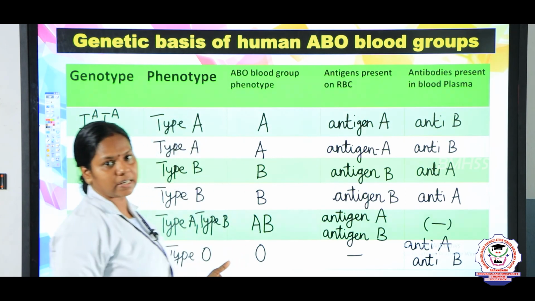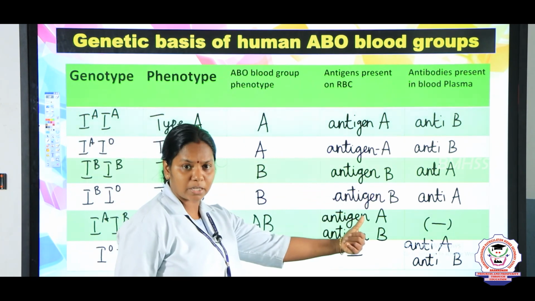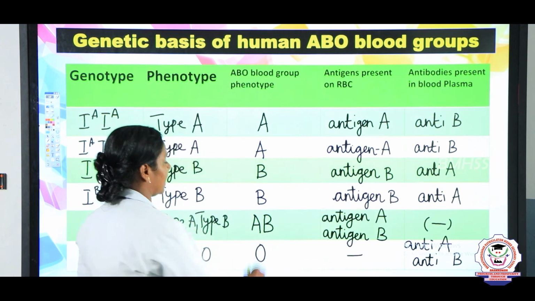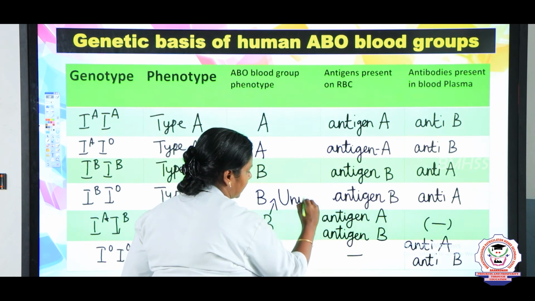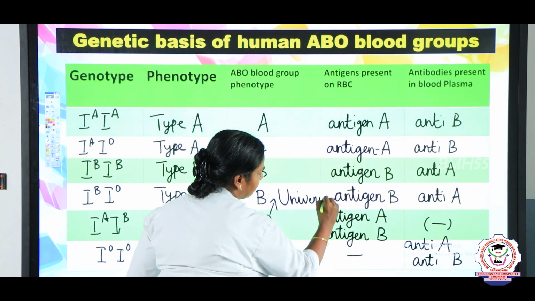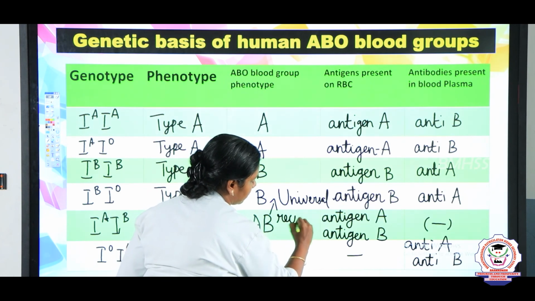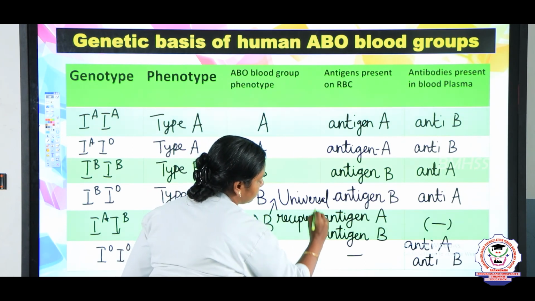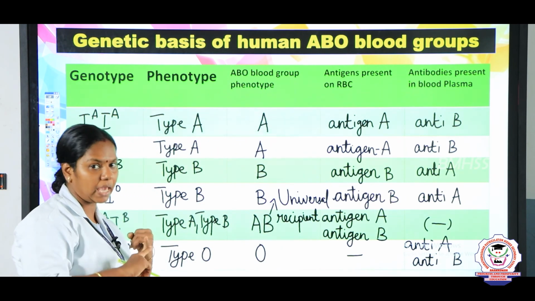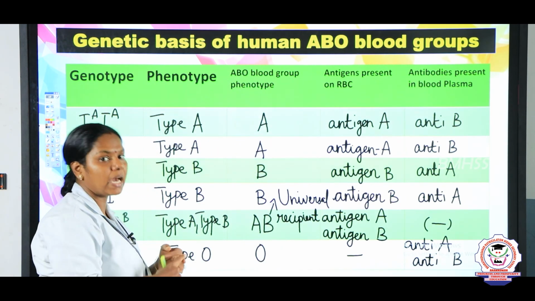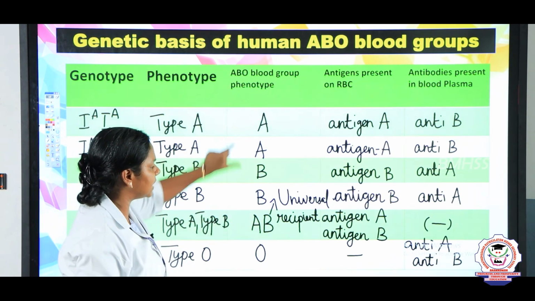For this reason, since the AB blood group does not possess any antibodies, we can say it is a universal recipient. It can receive blood from all the other three blood groups: A, B, AB as well as O.